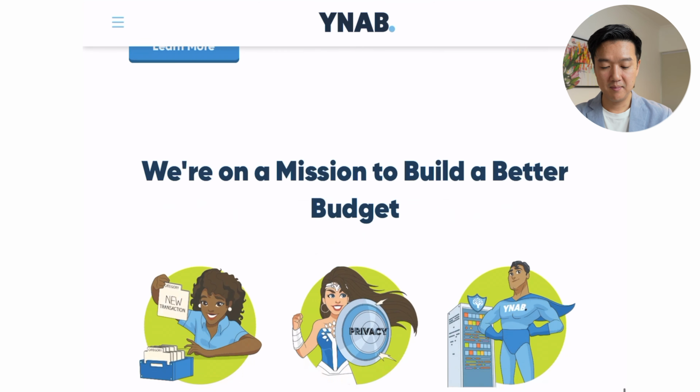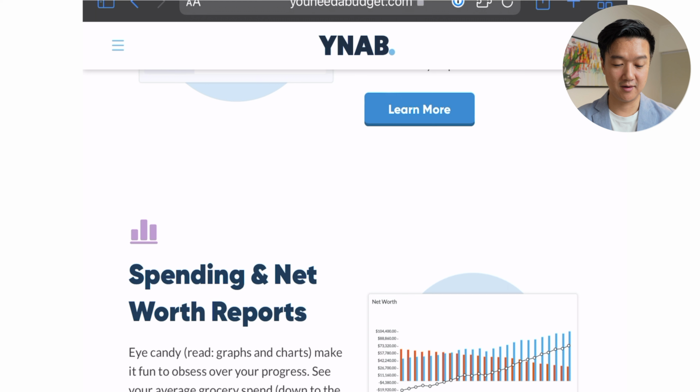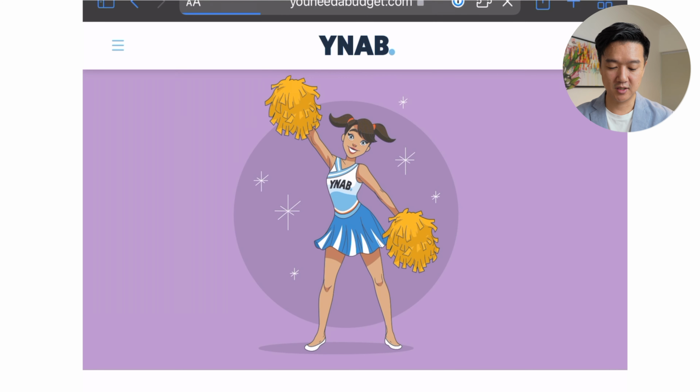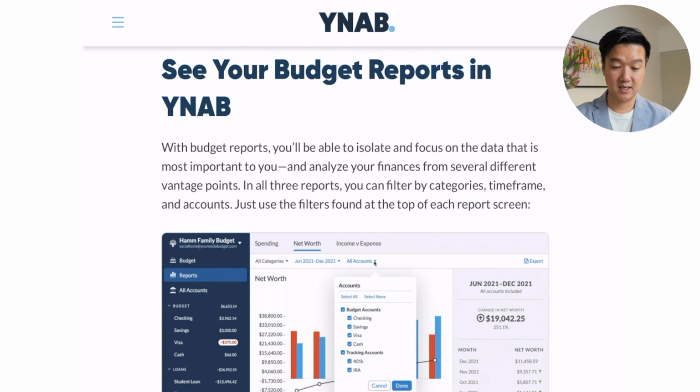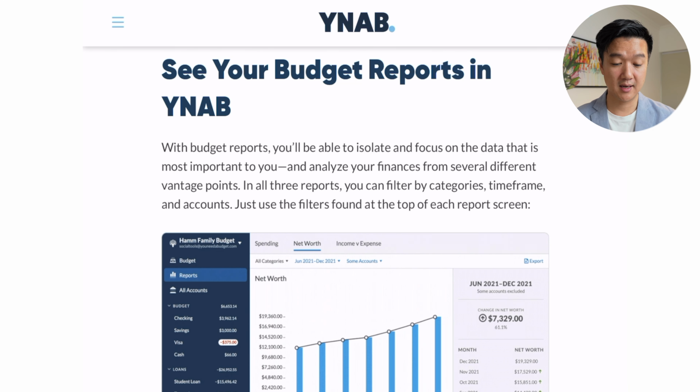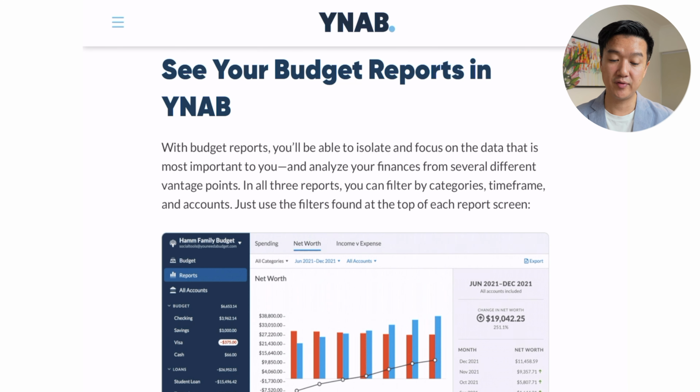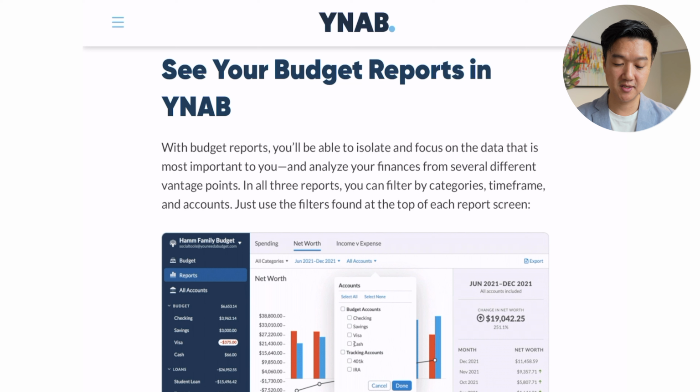But basically, there's various features. I mainly just use the spending and net worth reports. And if we click on that, basically you'll see your trends here. It's quite detailed in terms of categorizing and having a look at each individual month or a few months in which category in terms of spending, net worth, and income versus expenses.